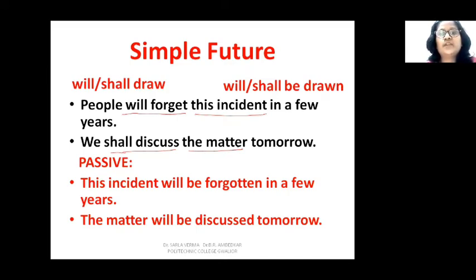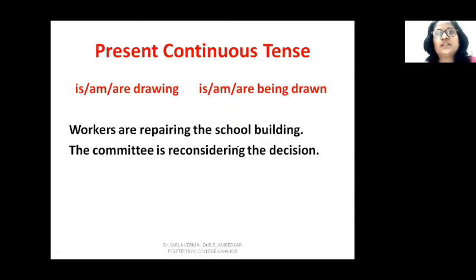This incident will be forgotten in a few years. So this incident is now in subject's place, and with will you have added be. And third form of forget is forgotten. So this incident will be forgotten in a few years. And in the second sentence, the matter comes in subject's place. So the matter will be discussed tomorrow.